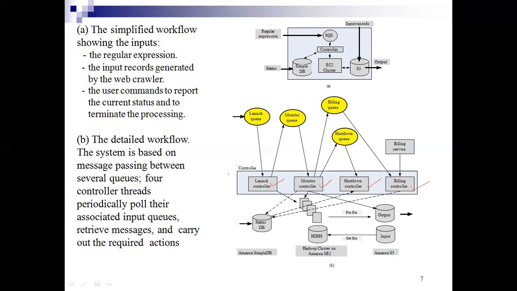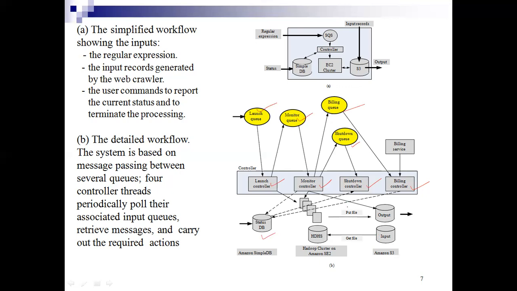The 4 controller threads periodically poll their associated input queues, retrieve messages, and carry out the required action. Each controller has a queue: the launch queue, monitor queue, shutdown queue, and billing queue. The billing service is connected to the billing controller as well. And this is the status DB, for storing the data.